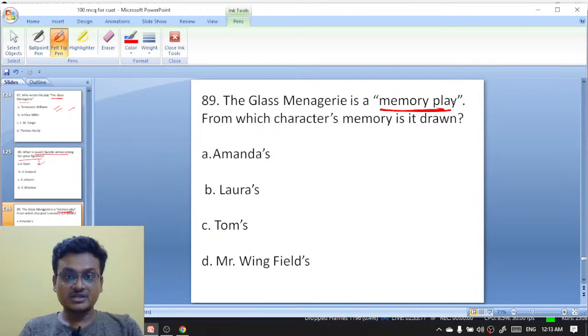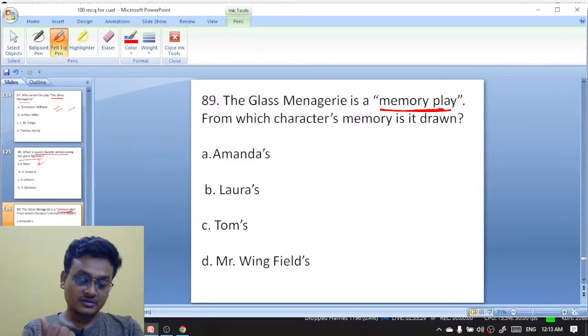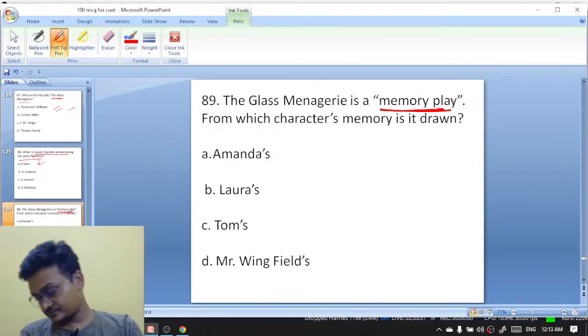The Glass Menagerie is a memory play from which character's memory is drawn? Amanda's, Laura's, Tom's, Mr. Wingfield's.